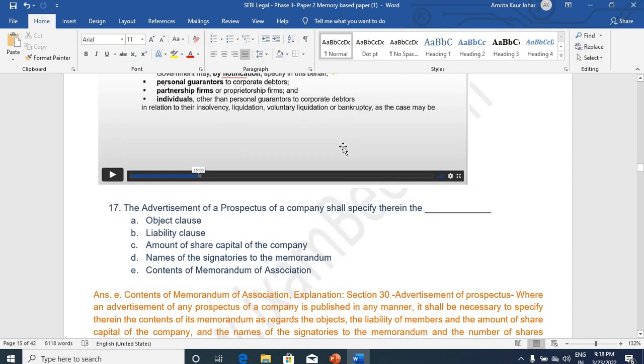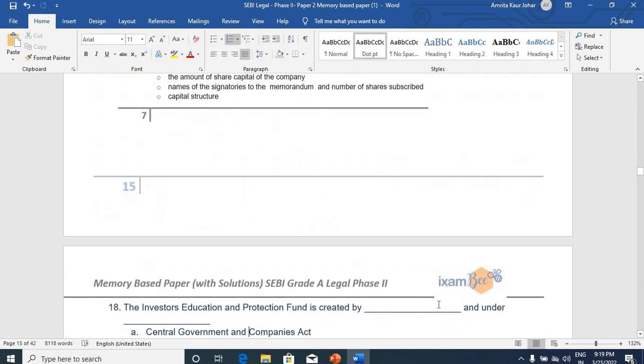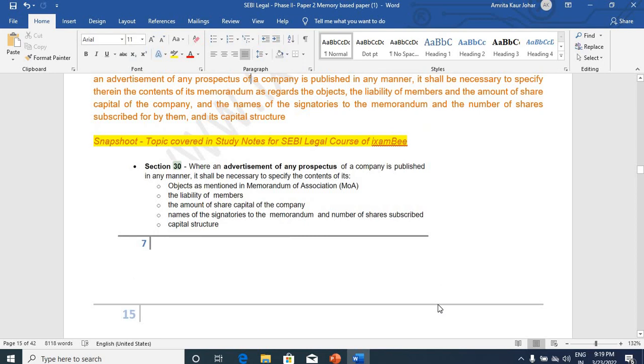Advertisement of a prospectus of a company shall specify therein what? Now this was from the prospectus of a company, and that advertisement shall provide for what? Answer is contents of memorandum of association, section 30. Section 30 deals with advertisement of prospectus. Where an advertisement of any prospectus of a company is published, it shall be necessary to specify the contents of its memorandum as regards the objects, liability of members, amount of share and so on. This was also covered, you can see the snapshot, in study notes very comprehensively.